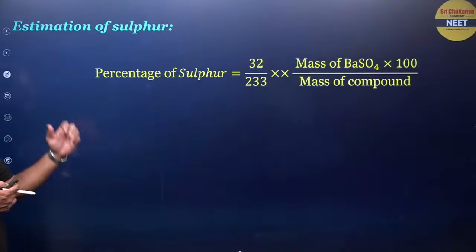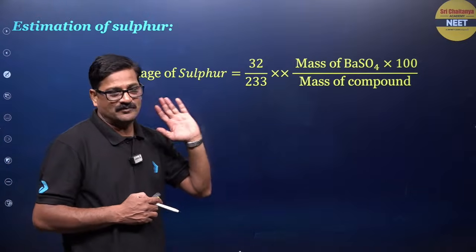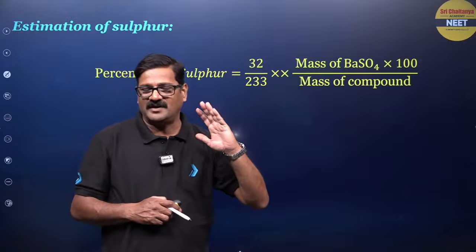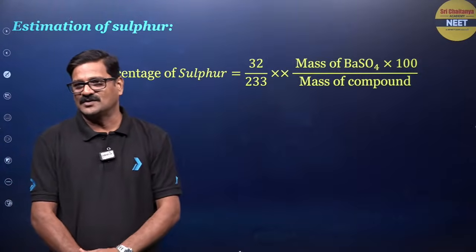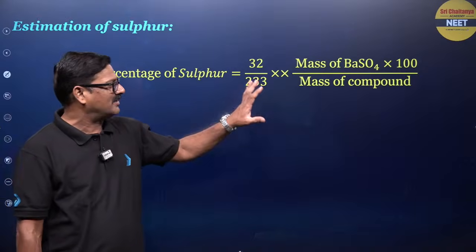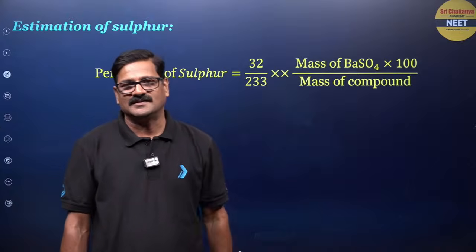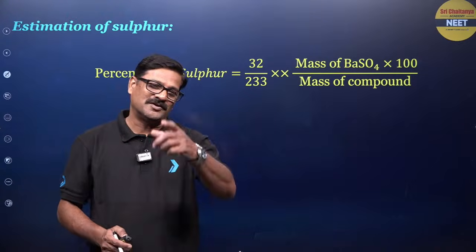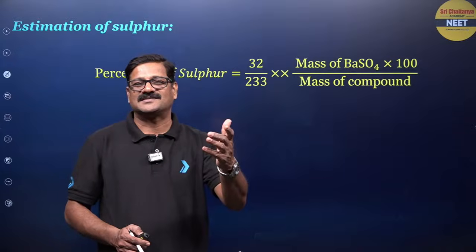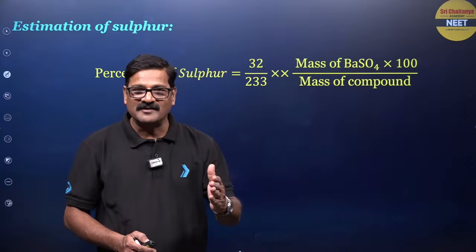And the percentage of sulfur is equal to 32 by 233 into mass of barium sulfate upon mass of the compound into 100. So these are very important formulas that I want to give you, to use directly in the NEET examination to score the best out of your NEET. If you want to go to a dream medical college, that's up to you, you can go, and I strongly believe in you.